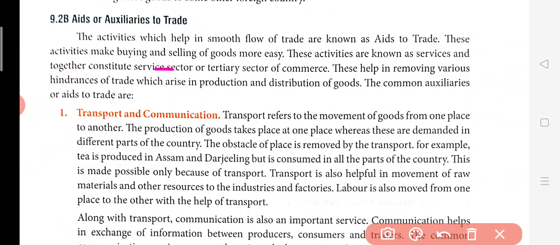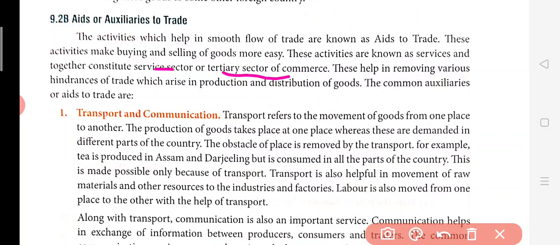So this service sector, tertiary sector provides various helps, or these activities provide various helps in the process of buying and selling of goods. Just like if a company is there, now it wants to manufacture something or they want to buy raw material from somewhere. So definitely they will need some finance. So that finance will be given by the bank.